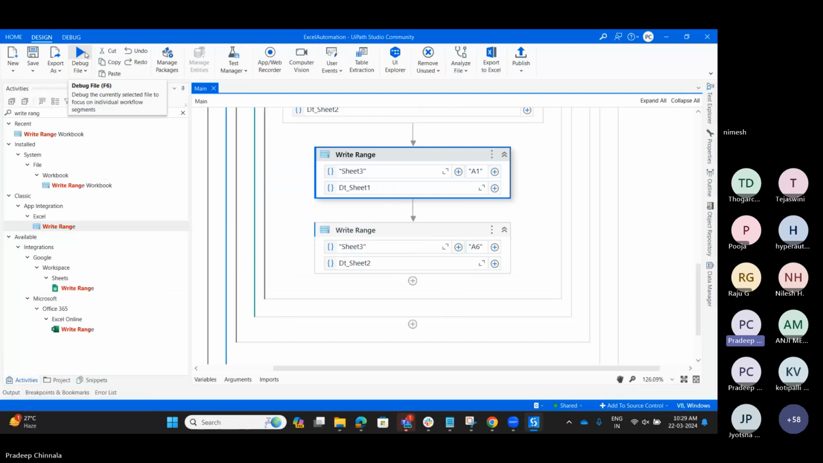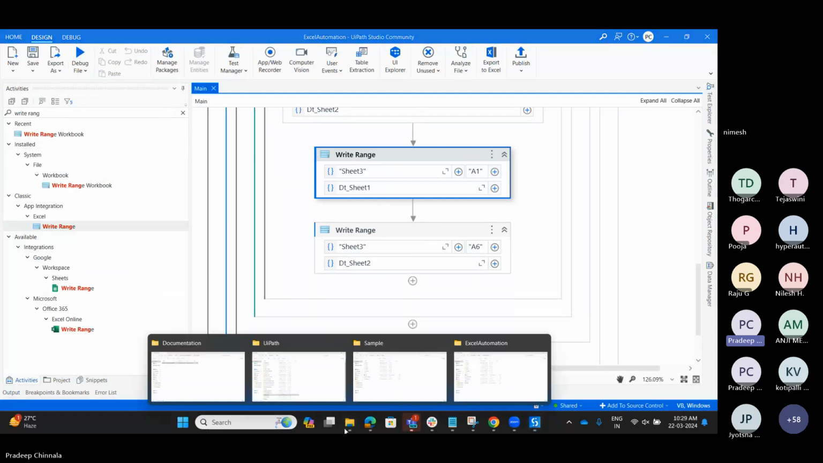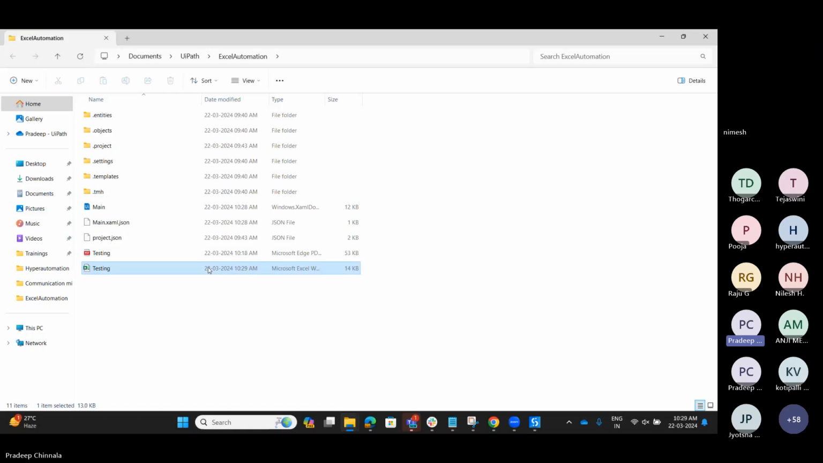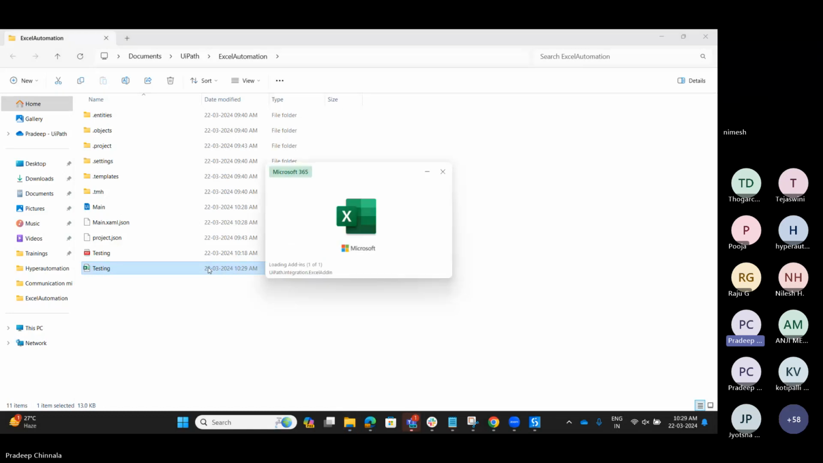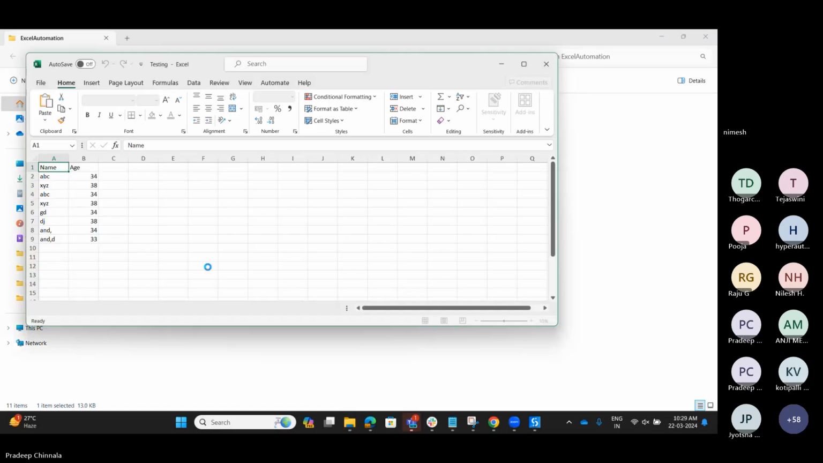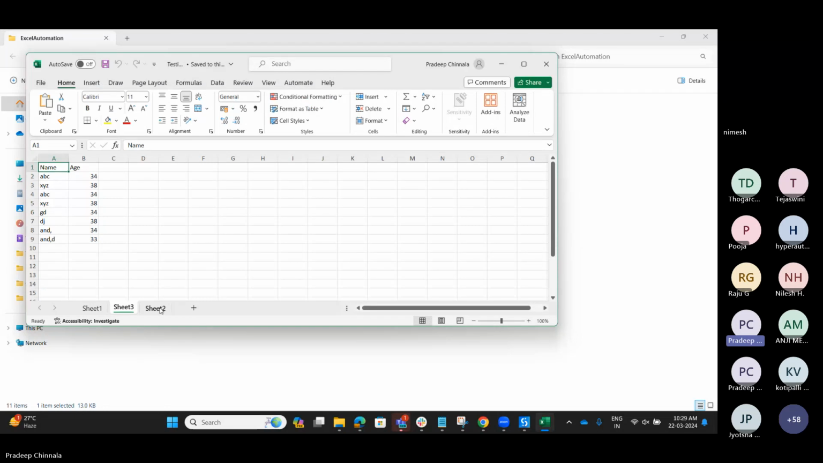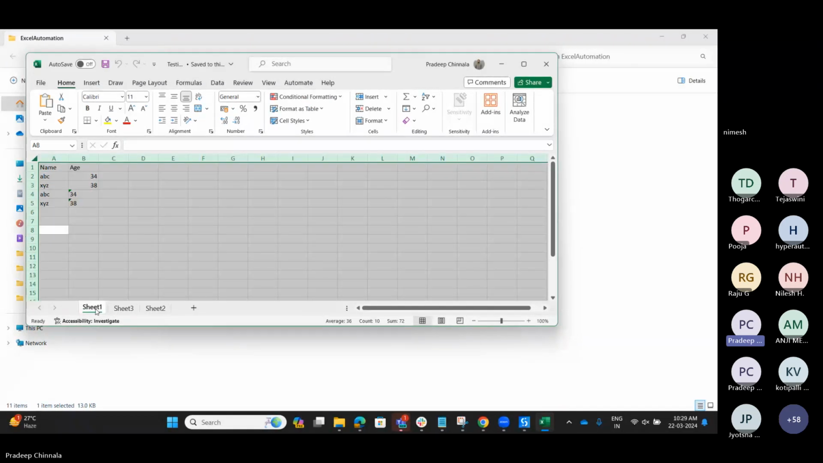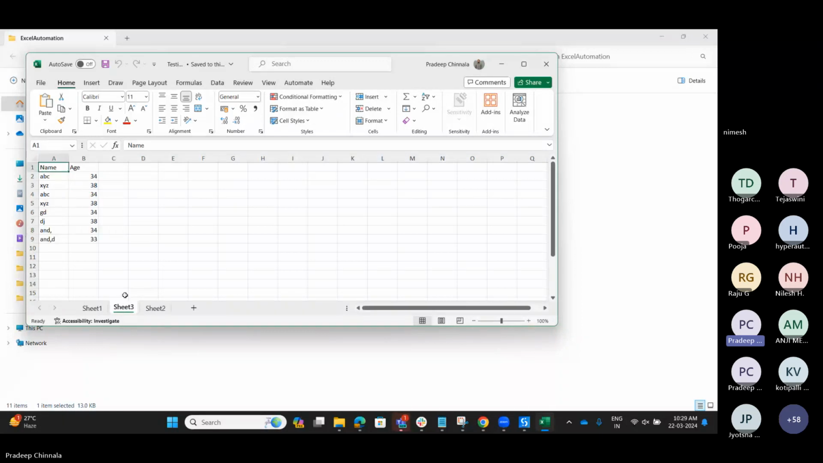So the execution is done. Let me open the file. This is the testing activities Excel file. So here you can see sheet 1, sheet 2, and this is sheet 3 that we have just created with the merging of both data.